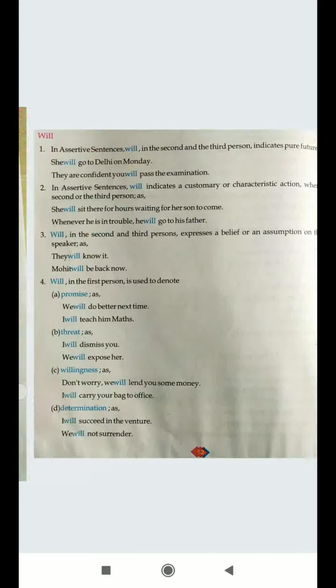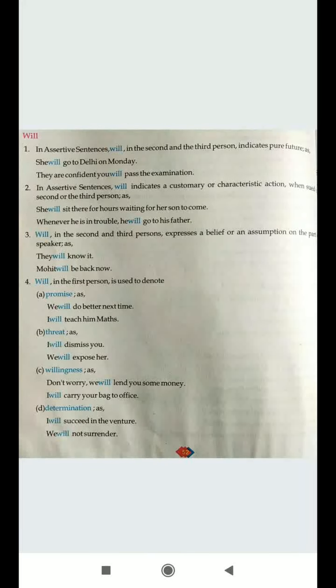Now let's see further. Use of will. We all know will is used in the future tense with the second and third person. So the first point indicates that in assertive sentences, will in the second and third person indicates pure future. She will go to Delhi on Monday. They are confident you will pass the examination. So here second and third person are used with will.